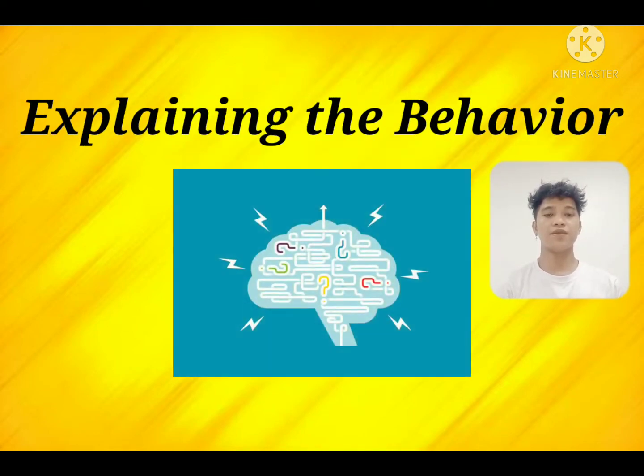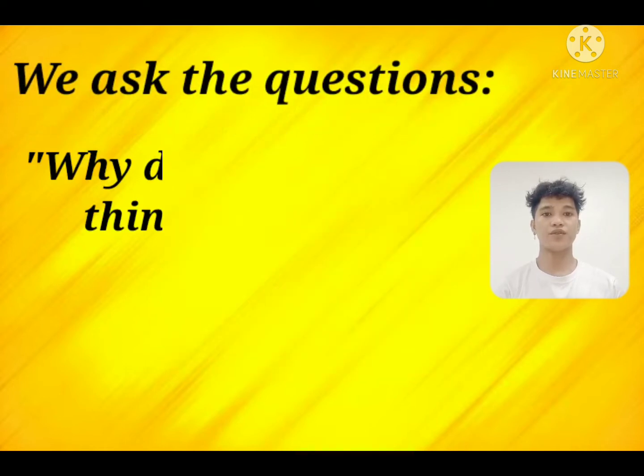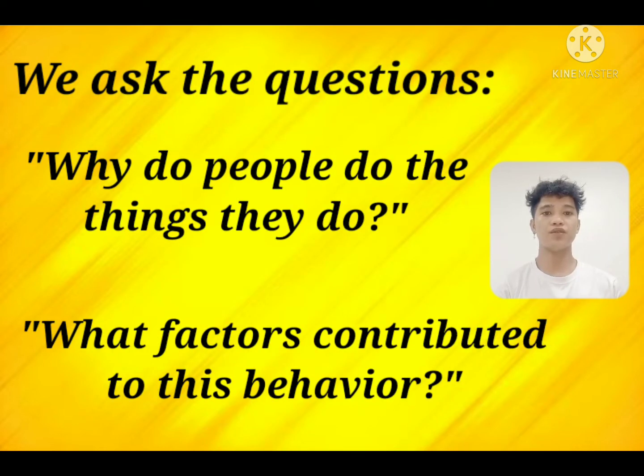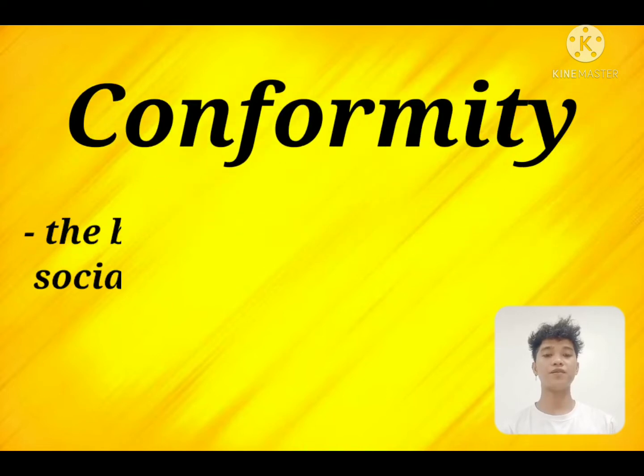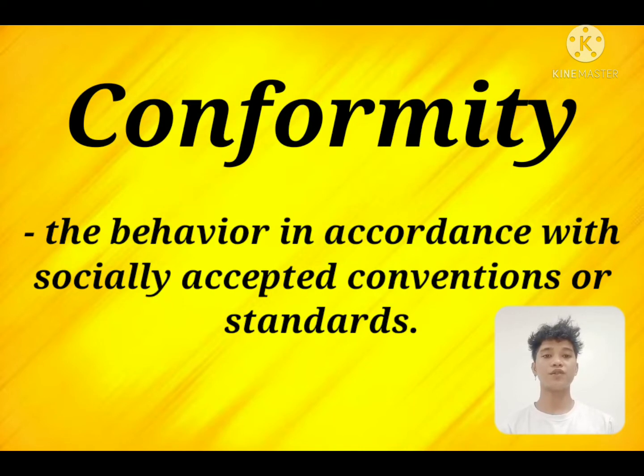The second goal of psychology is explaining the behavior. In this goal of psychology, we ask the question, why do people do the things they do, and what factors contributed to this behavior? When it comes to prejudice and discrimination, conformity, or the behavior in accordance with socially accepted convention or standard, can explain this behavior.